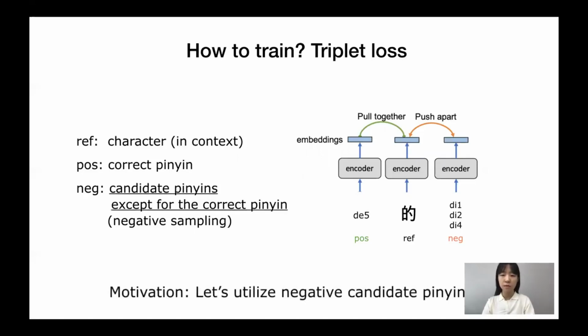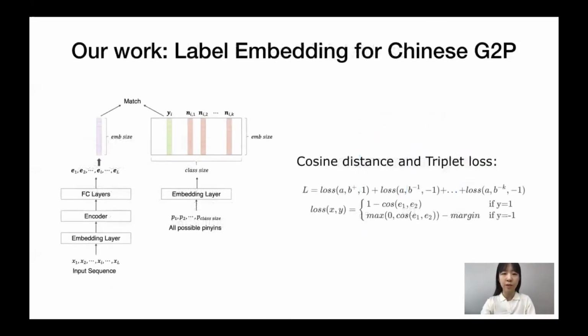Note that these negative samples are not just randomly selected wrong pinyins. Every Chinese character has one or more candidate pinyins, so in our negative sampling strategy, according to the context, candidate pinyins, except for the correct pinyin, are used as negative samples. We devised the label embedding method to utilize information of negative candidate pinyins, which was not used by one-hot label classification models. The architecture of our model is simple.